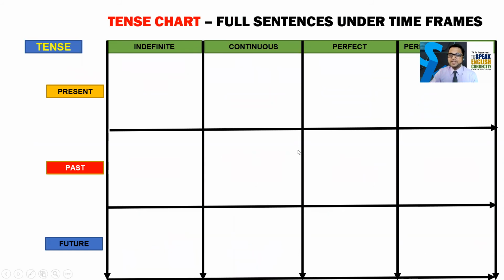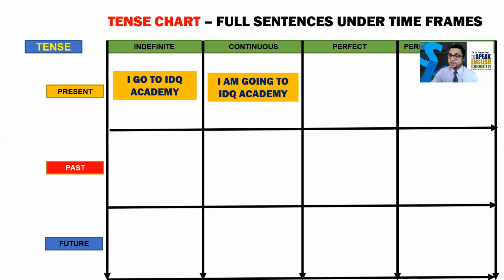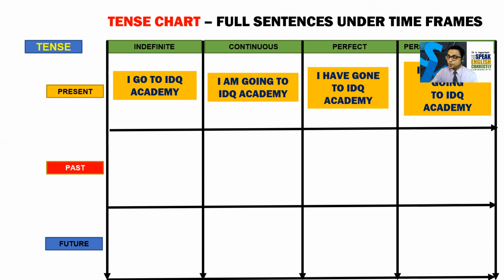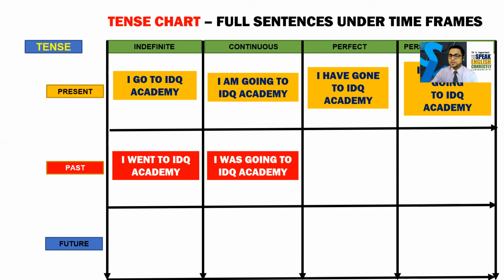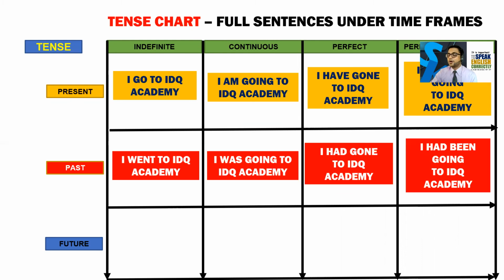Now we'll see the final sentence. Suppose the sentence is I go to IDQ Academy. Present indefinite. Present continuous will be I am going to IDQ Academy. Present perfect will be I have gone to IDQ Academy. Present perfect continuous, I have been going to IDQ Academy. Past indefinite, I went to IDQ Academy. Past continuous, I was going to IDQ Academy. Past perfect, I had gone to IDQ Academy. Then past perfect continuous, I had been going to IDQ Academy.